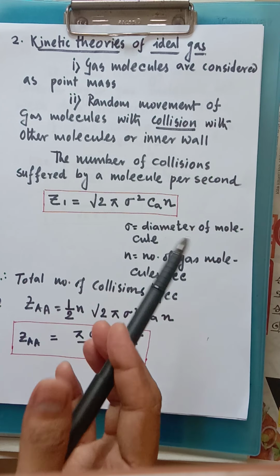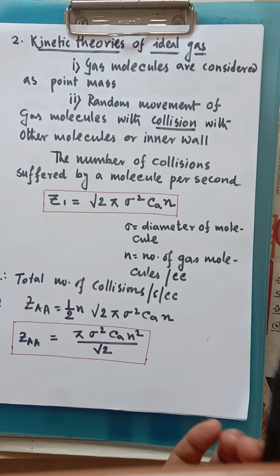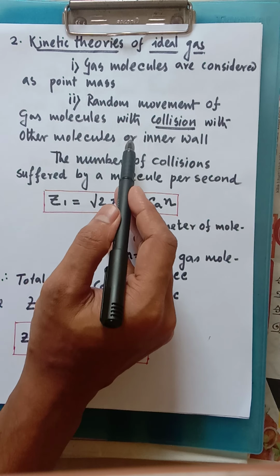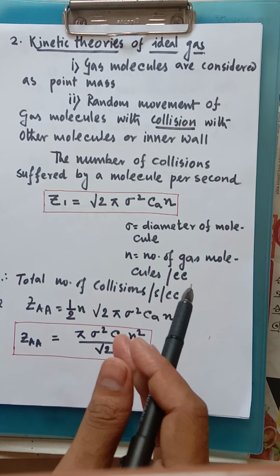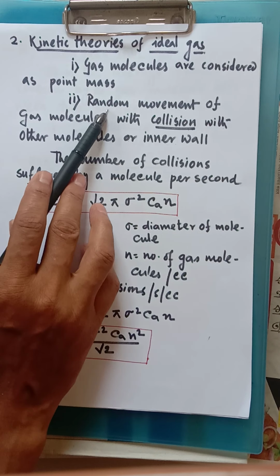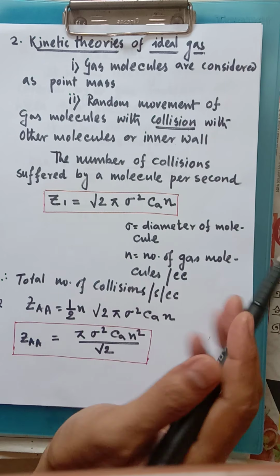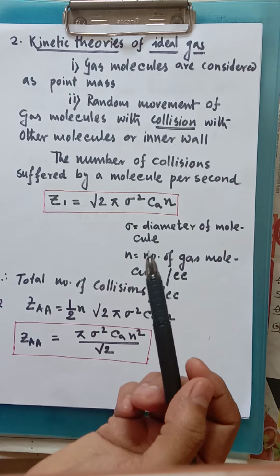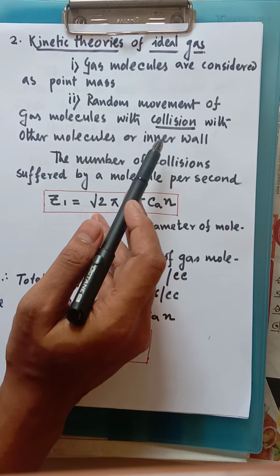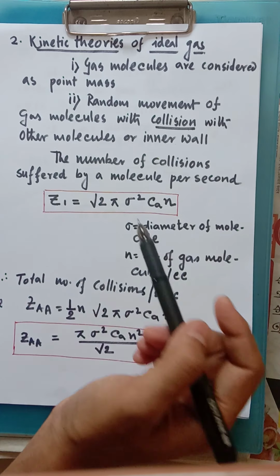If random movement is there, obviously collision must be there. Collision with other molecules, or collision with the inner wall of the container. So collision must happen in the case of an ideal gas. Because movement is there, meaning random movement, collision must be there.